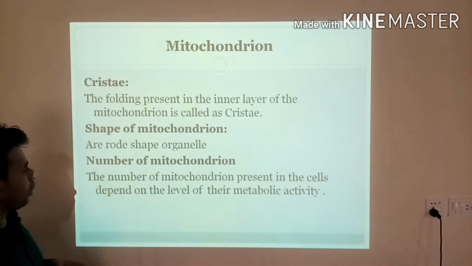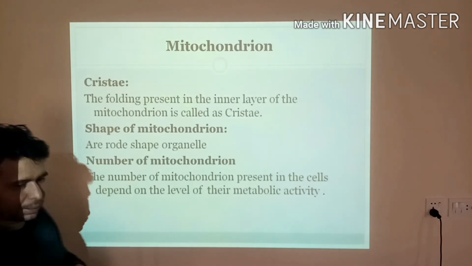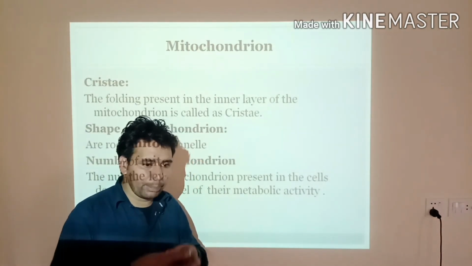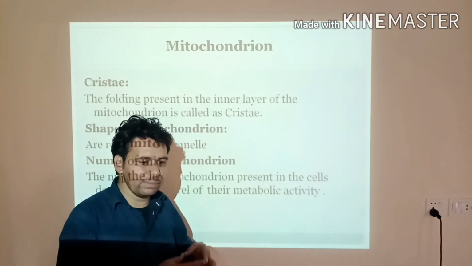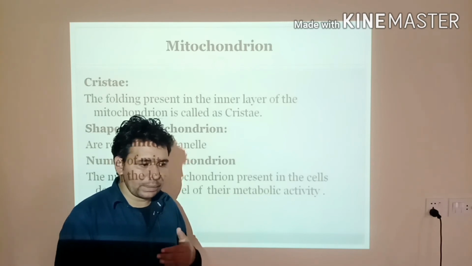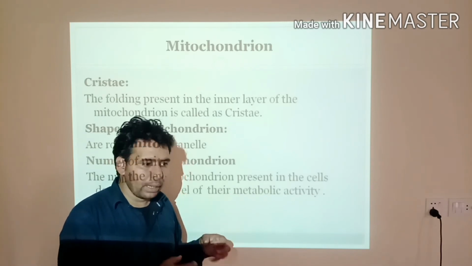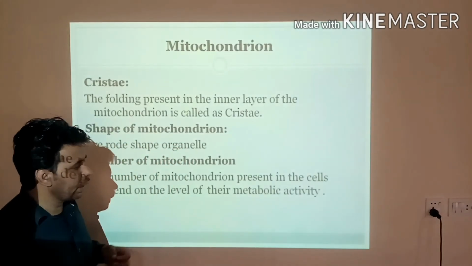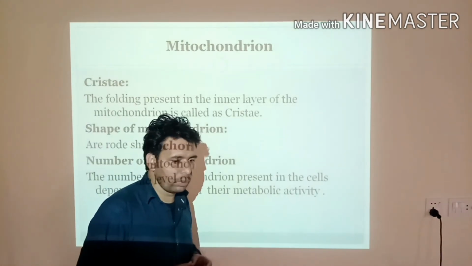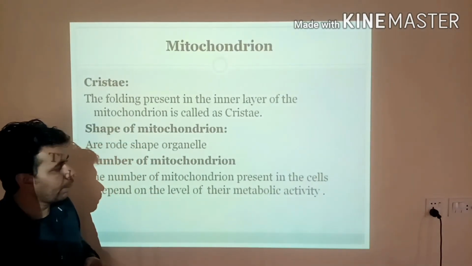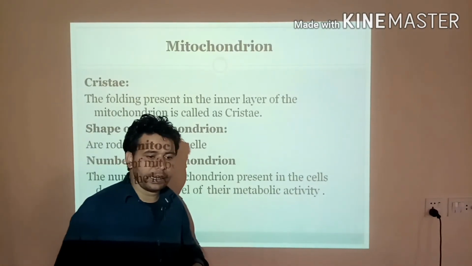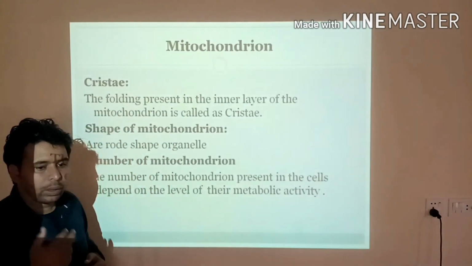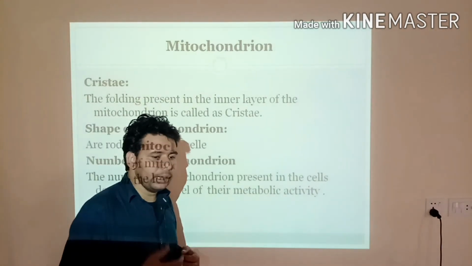And the number of mitochondria. Keep in mind that the number of mitochondria present in the cell depends on the level of activity of that cell, whether that cell works more or less. If the cell is more active and does more activity, it will contain a high number of mitochondria. But if its level of work is less, it will contain one, two or three.